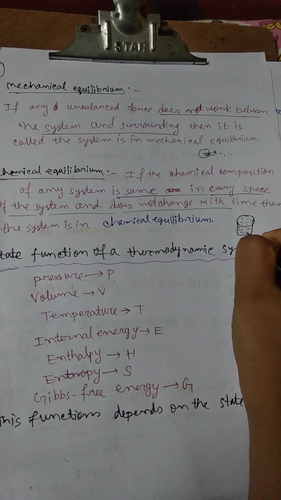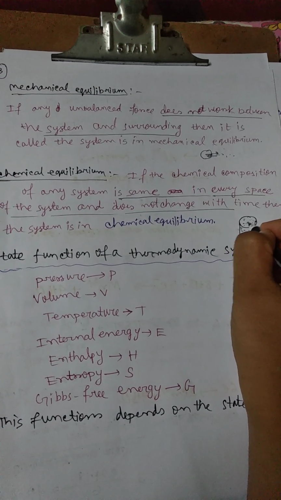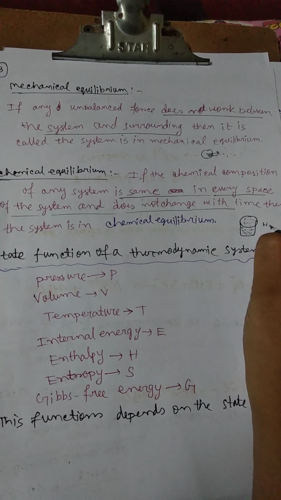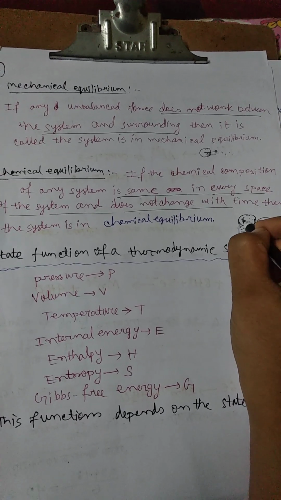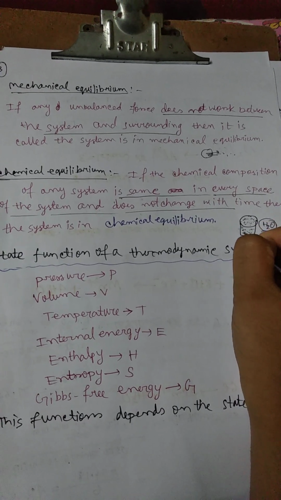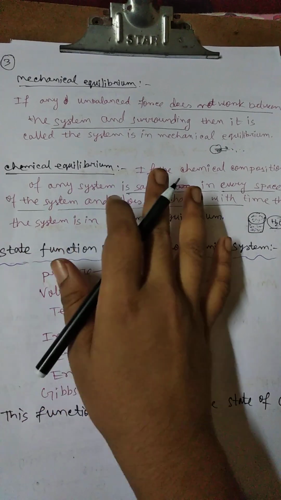The composition of the water, H2O, is the same in every sphere of the system. So it is called chemical equilibrium.